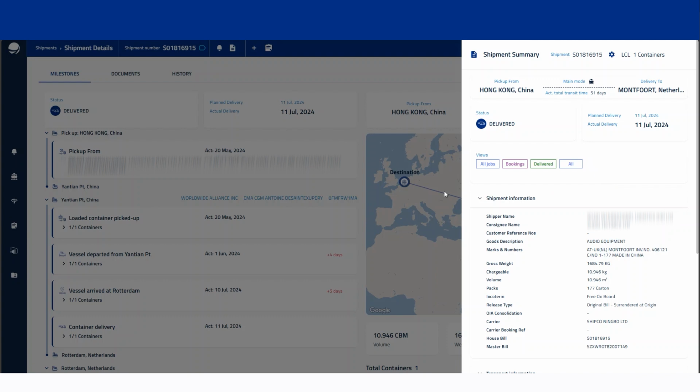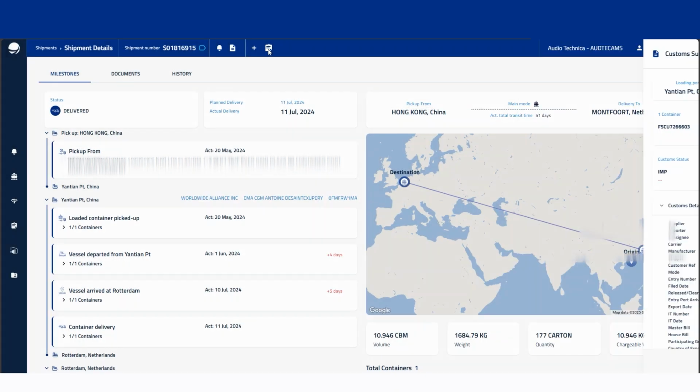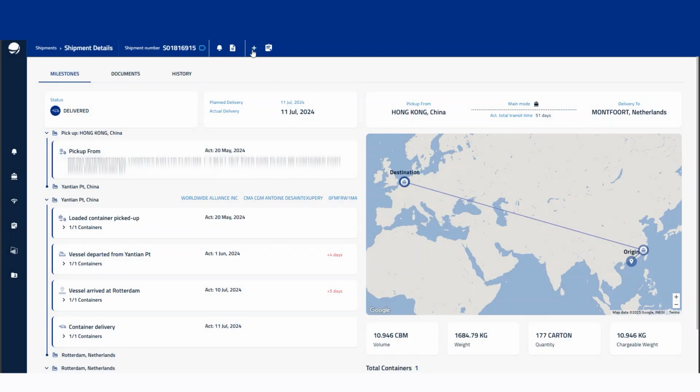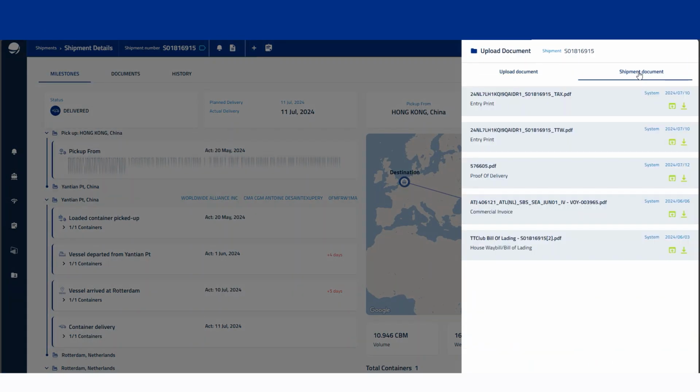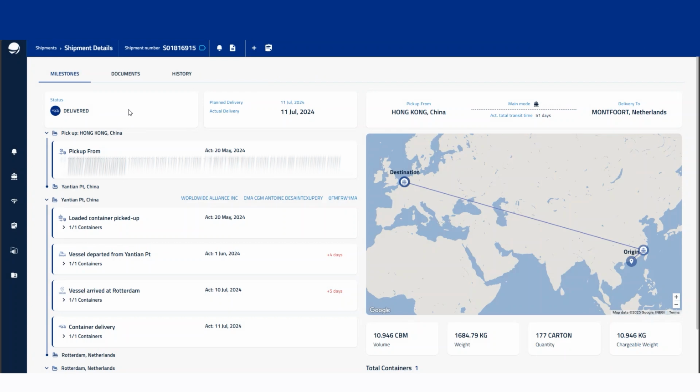And we can also, of course, check that everything sort of matches up in this screen compared to that screen. And then to exit that, you just have a little left click over here and it will make that disappear. You've also then got the customs module as well. So the customs summary, that will pull up the general customs information relating to this shipment. And the little plus button here is where we can view documents in the shipment document tab. And there's also the ability to upload documents as well. So running through the shipment details screen, you've got the milestones, documents, and the history.